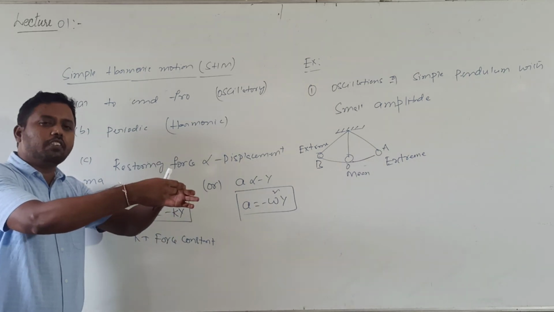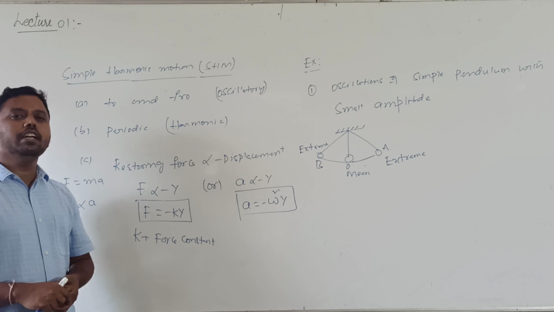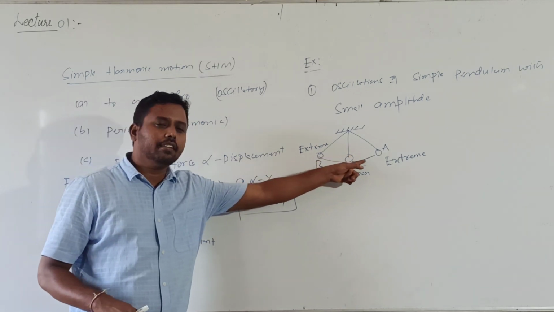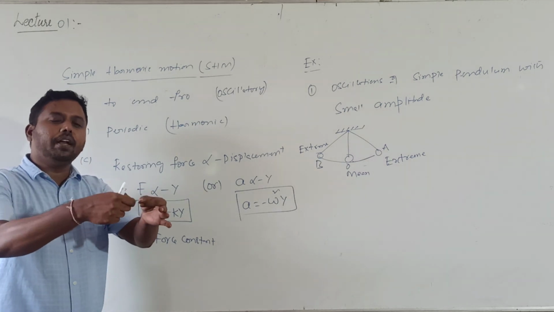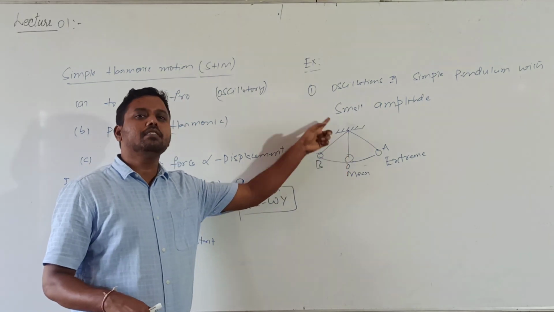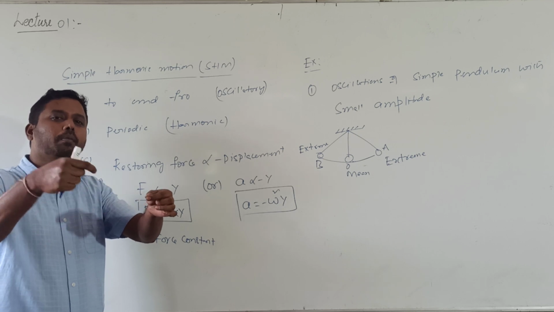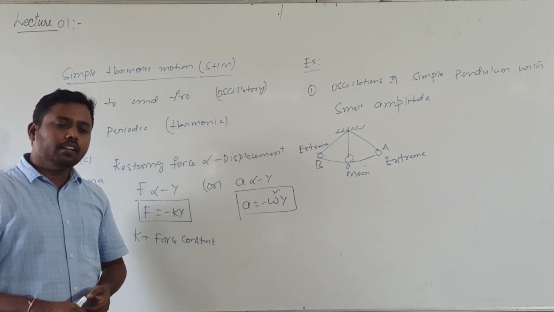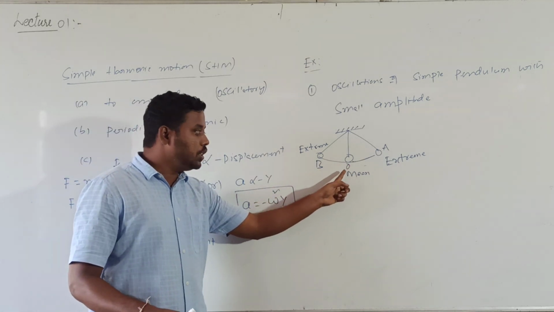I pulled the bob from O to A, then I left it. So displacement was given in what direction? From O to A. When I leave it at A, the external applied force is removed, but a restoring force develops on the bob due to its weight. That component will make the bob come back to which position?